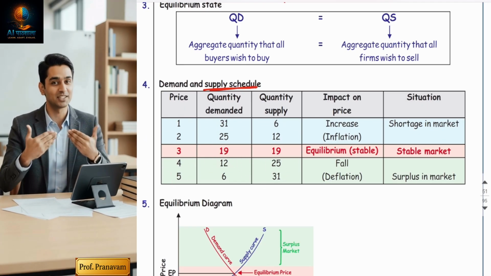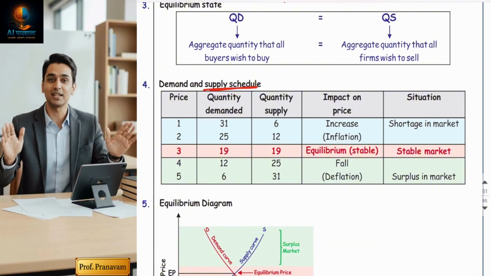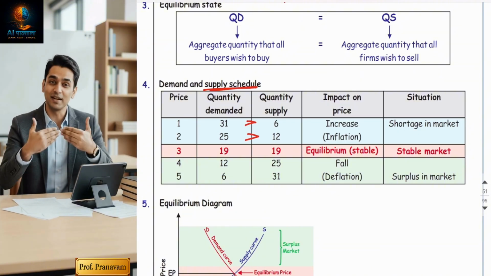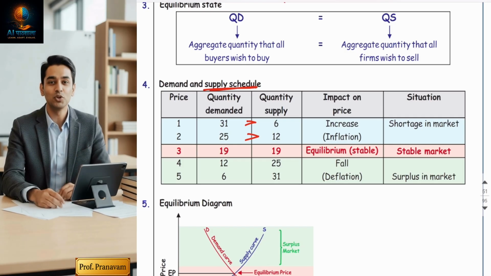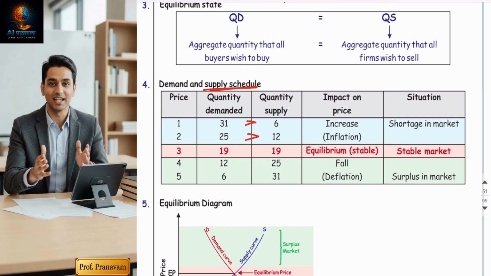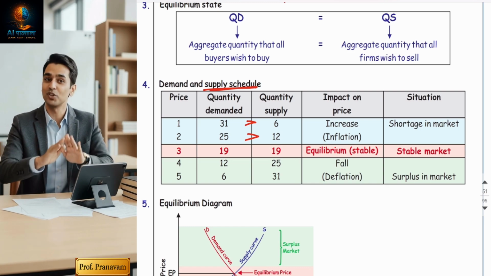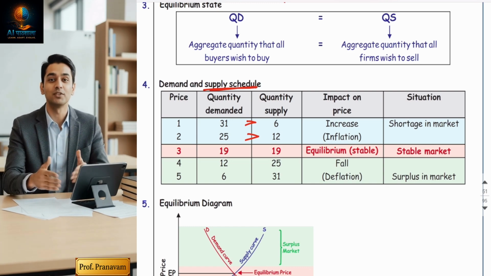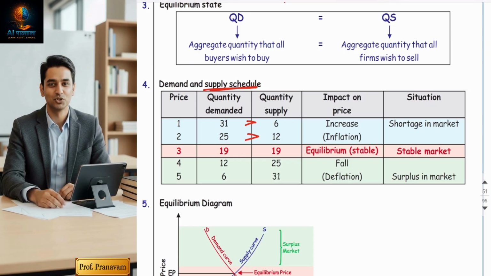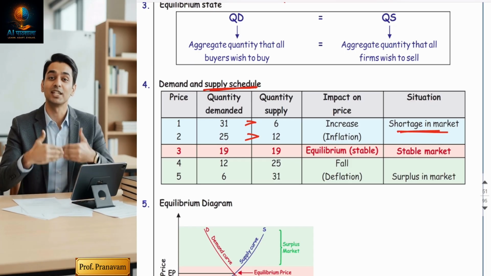Am I correct? Now, in the blue shade, if you look, demand is more than supply. Yes. Now, when the price is 1, demand is 31, but sellers are not ready to sell at so low a price, so quantity supplied is 6. Now, at price 2, demand is 25 and supply is less. So this market is called a shortage market.